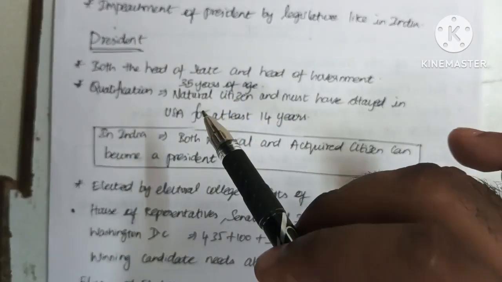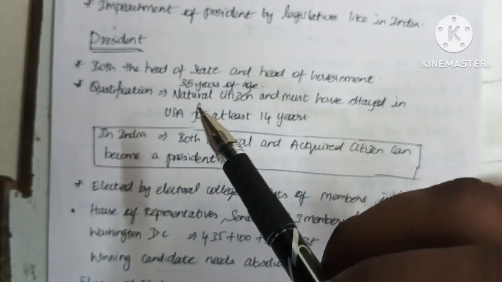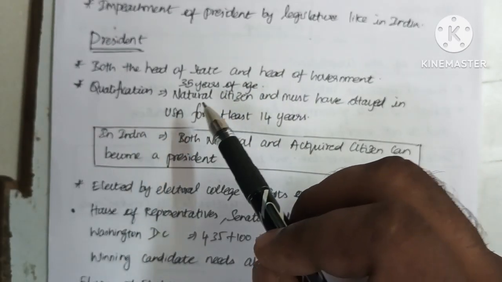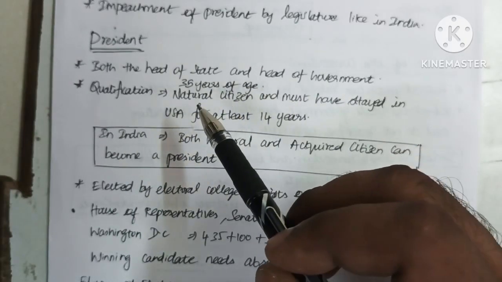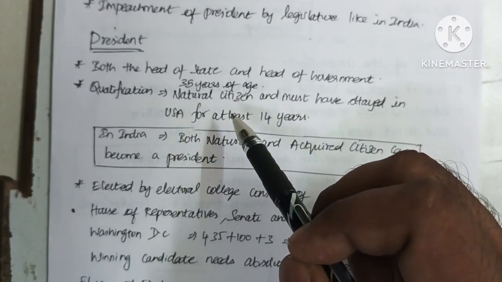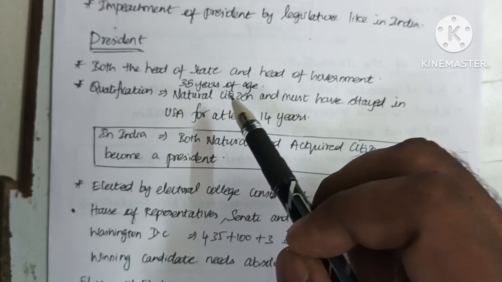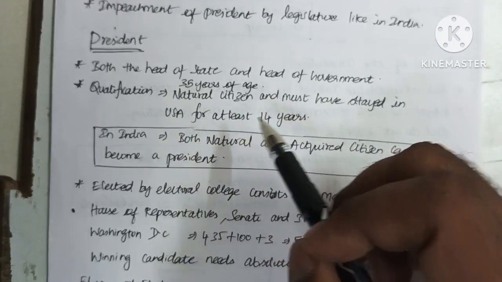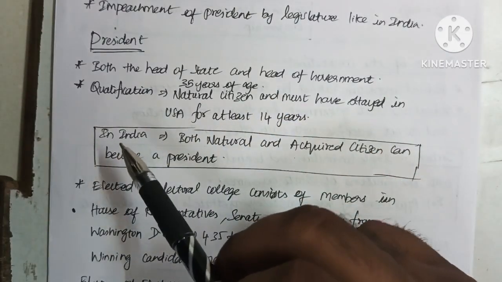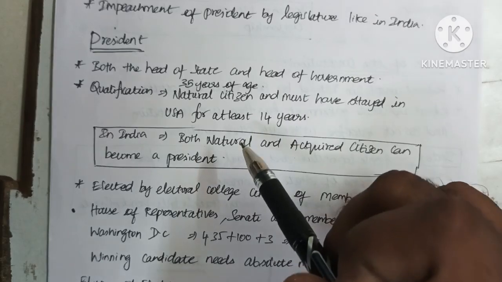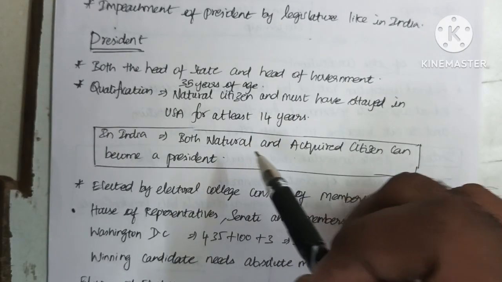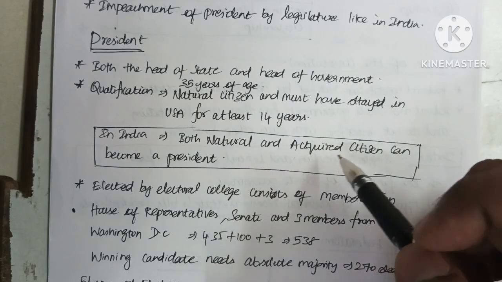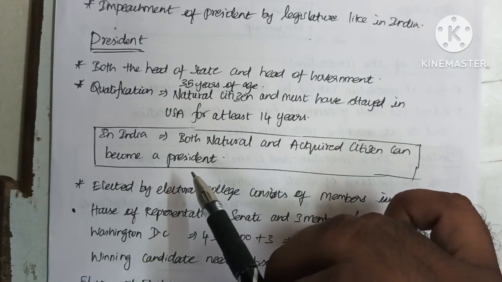So the most important qualifications of the US president are that he must be 35 years of age and a natural citizen, born in the USA and not by means of acquired citizenship, and he must have stayed in the USA for 14 years. But in India, both a person born in India and a person born in other countries who acquired Indian citizenship later can become president of the country.